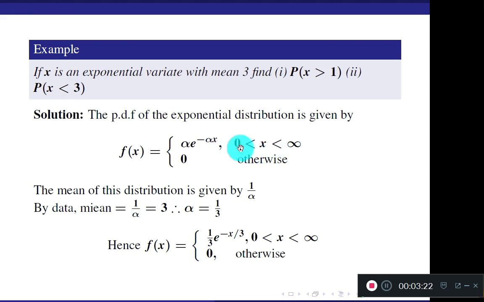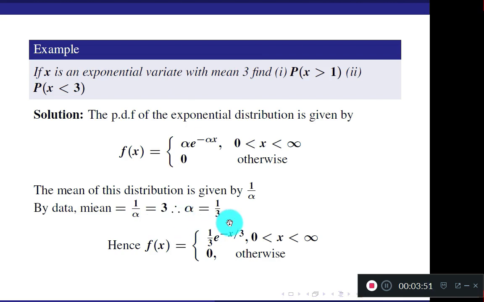You know that the mean of the exponential distribution is 1 by alpha, and here the mean is 3. So 1 by alpha is 3. Rearranging the terms, alpha becomes 1 by 3.